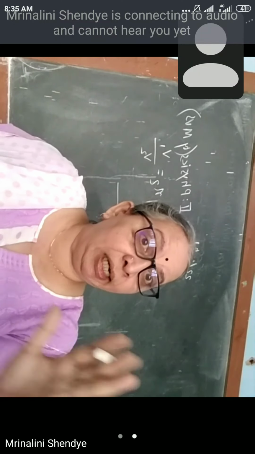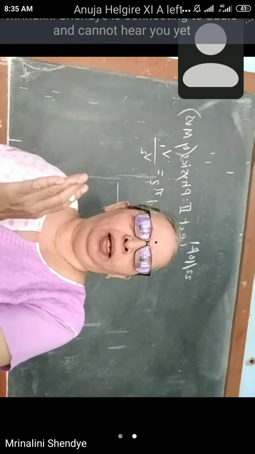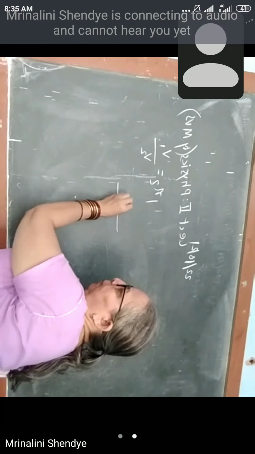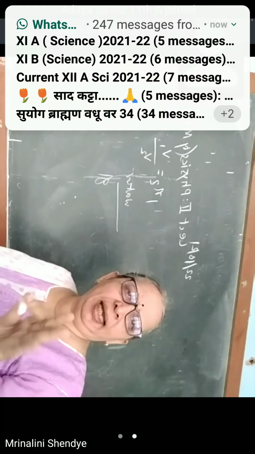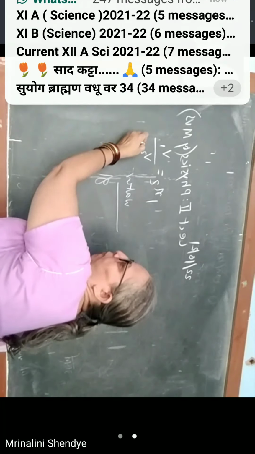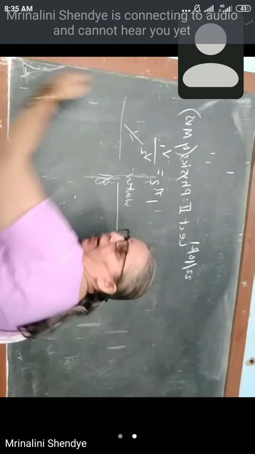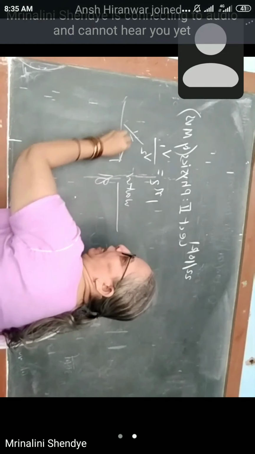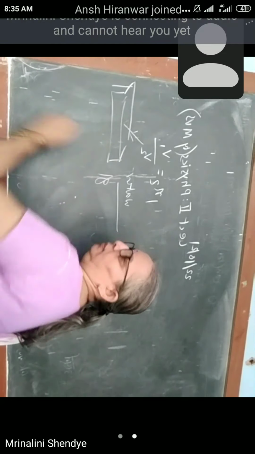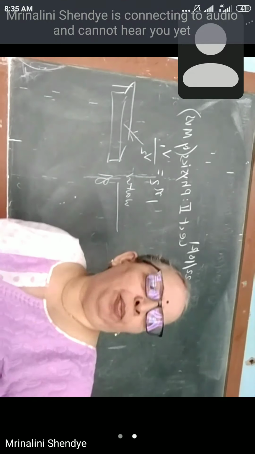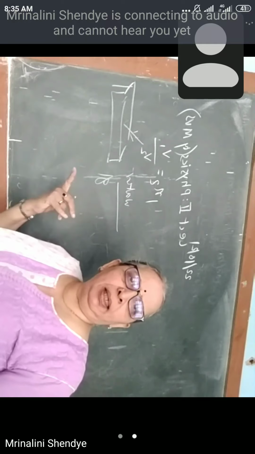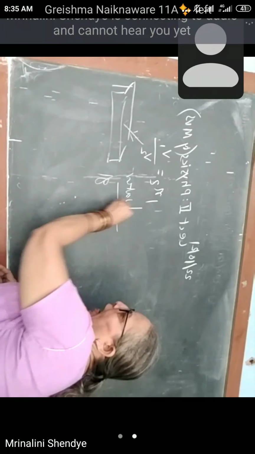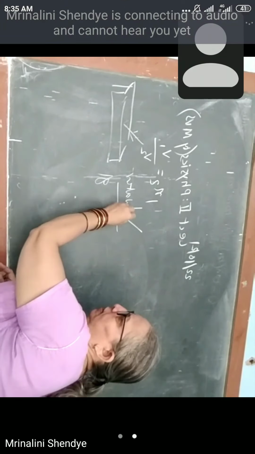If this is the boundary separating water and glass, suppose, you can select any pair. Initially let the light travel from air and enter the glass. You can take such cases as well. What happens at the point of incidence?